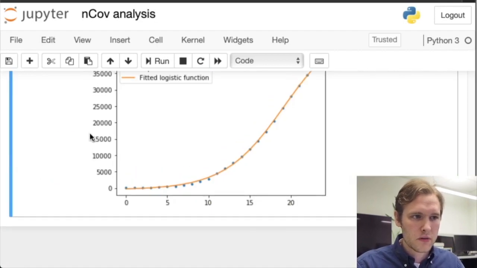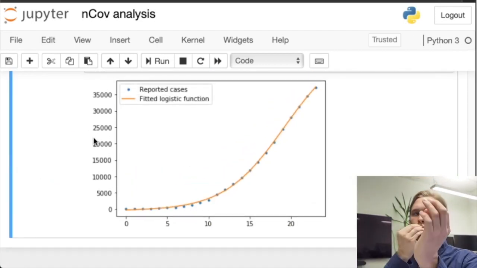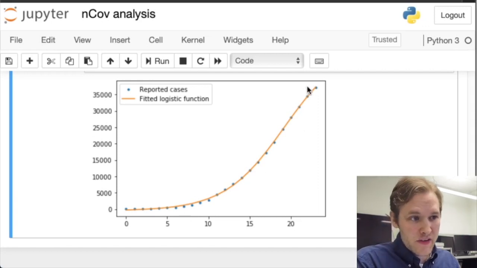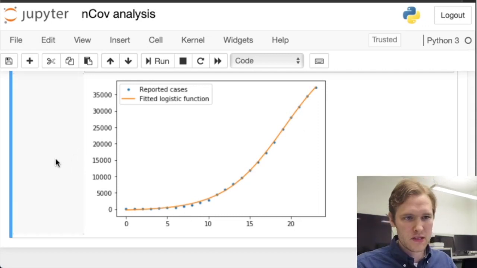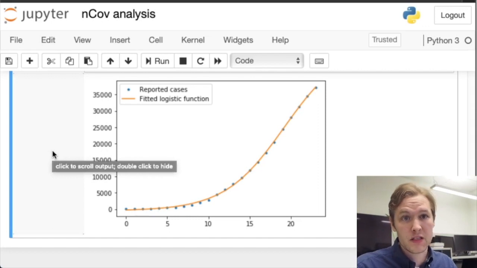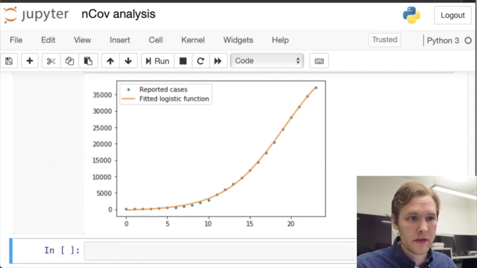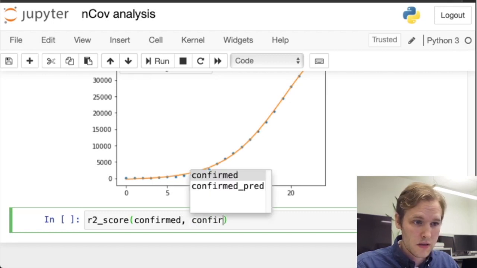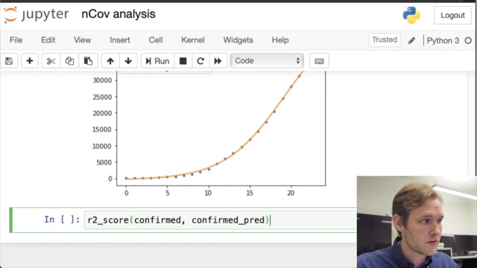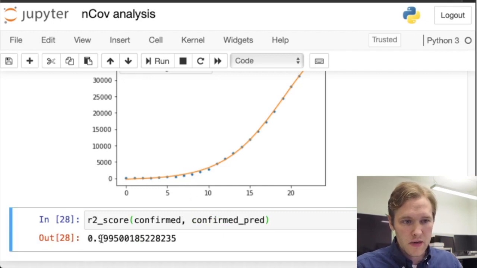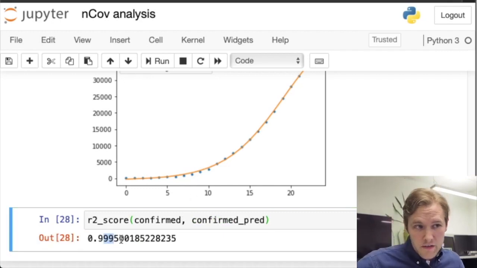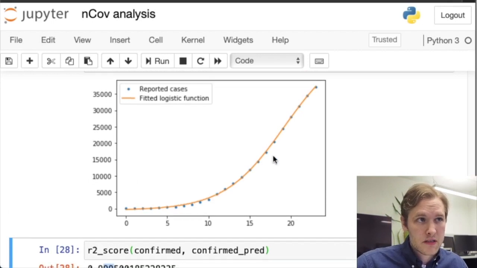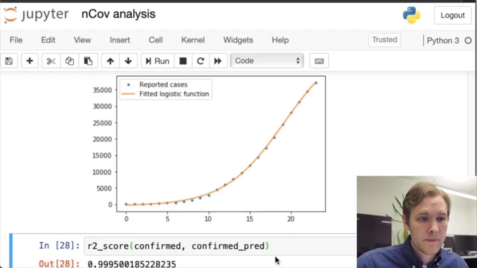Hopefully it looks good. Oh yeah, look at that. Beautiful. Wow. You see, we have a very good fit here. And lastly, what we'll do is compute the R squared, or the explanatory value of this model, with the metrics module. It's the R2 score, and it takes in the actual values and compares them to the confirmed, or the predicted values. And we see that we have a 99.95 goodness of fit, which is very, very good.